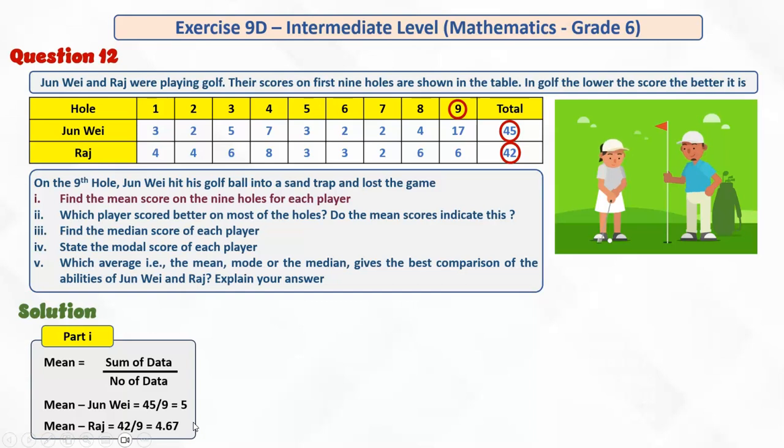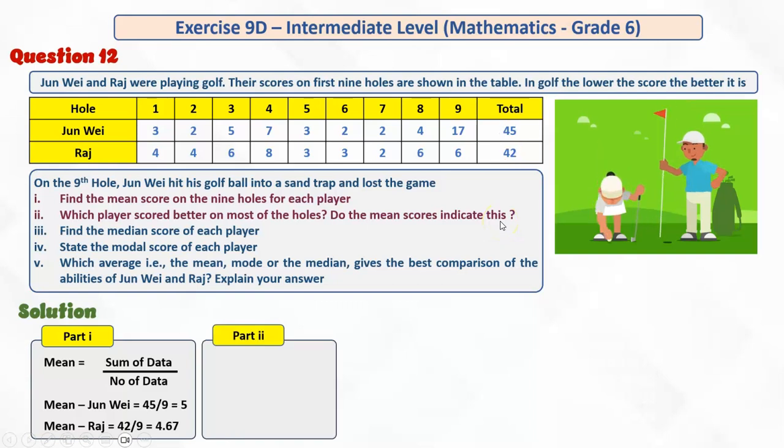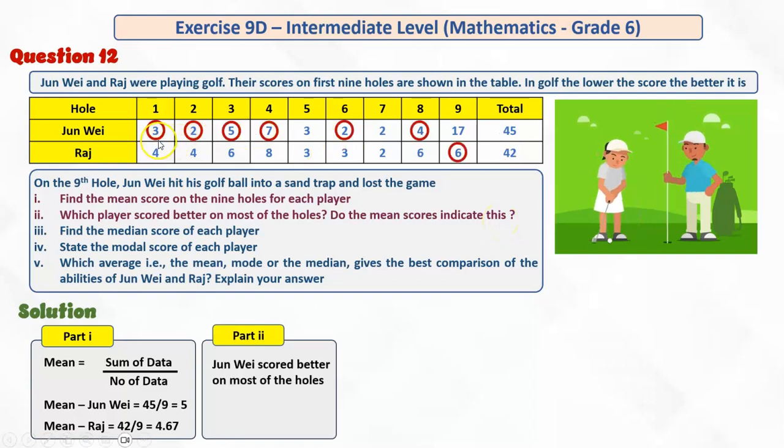Well, Raj was better once we see the mean of these two, and definitely the total score also shows the same. Which player scored better on most of the holes? Do the mean scores indicate this? Well, this is part 2. If we compare, we find Jun Wei's 3 was better than 4, 2 was better than 4, because in golf the lower the score the better it is. 5 is better than 6, 7 is better than 8. On the 5th, they were equal. On the 6th again Jun Wei was better, on the 7th they were equal, on the 8th Jun Wei was again better. However, on the 9th, his golf ball was sent into a sand trap and he lost the game because of that.